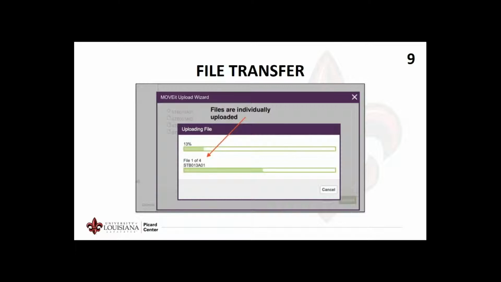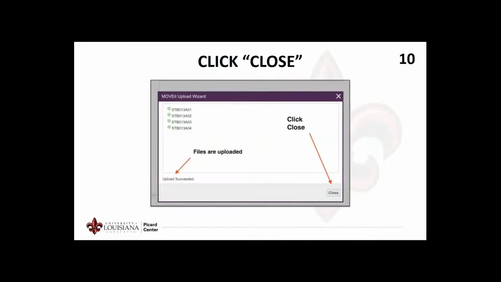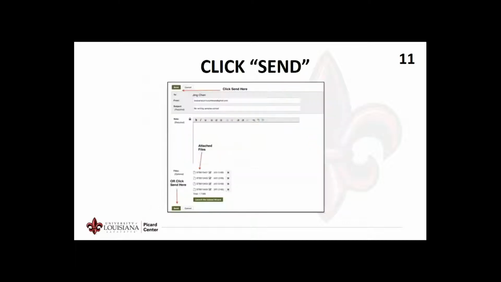The files will be individually uploaded, taking approximately 1.5 minutes to upload 10. Remember, you will be able to upload a maximum of 10 files at once. The sample provided shows 4 files uploading. After the files are uploaded, a pop-up window verifies the upload has been successful. Click Close. The uploaded files appear as an email attachment. Click Send at the top or at the bottom of the email to complete the process.